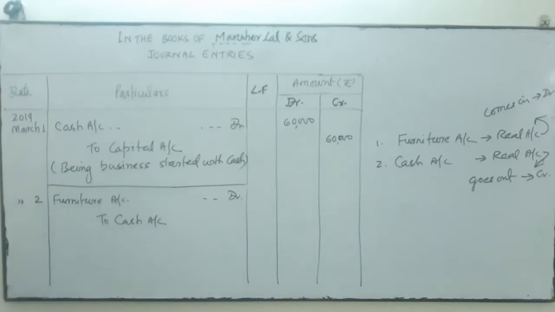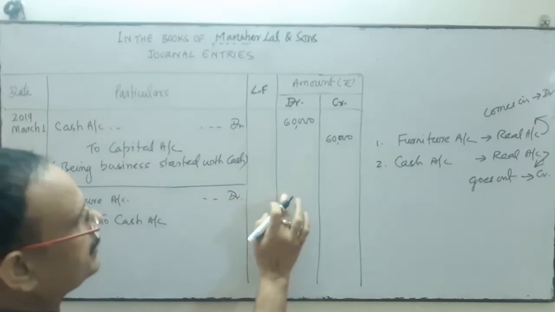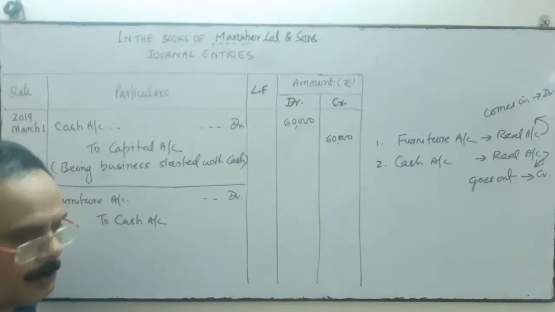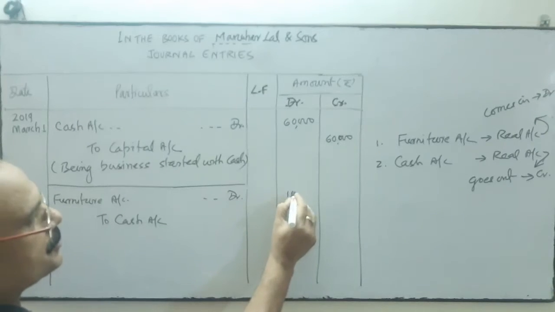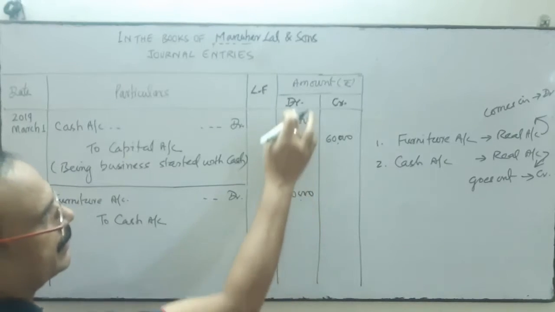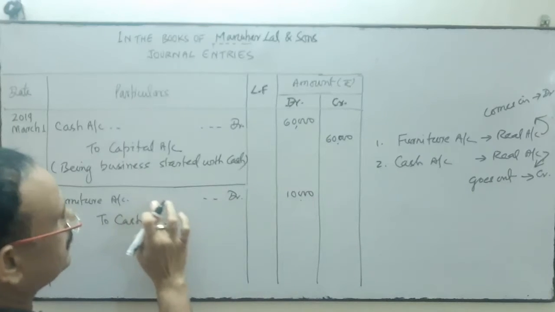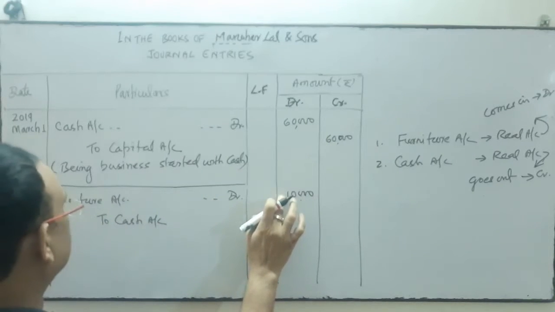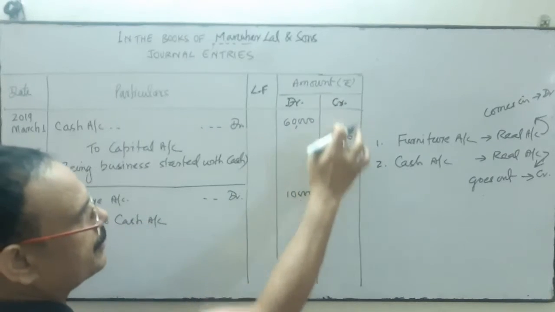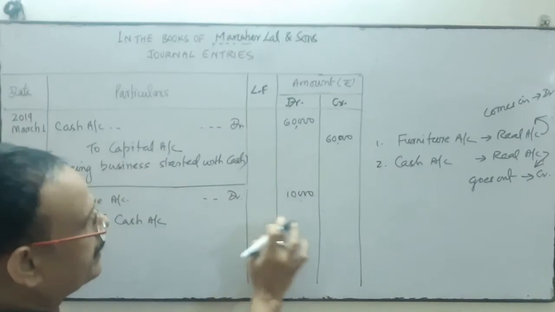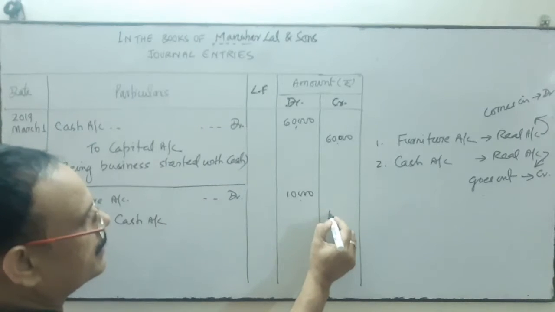Just in front of the furniture in the debit side, the amount is how much? Amount is 10,000. So furniture purchased for 10,000 debit. In the debit column, just in front of that furniture I have written 10,000, and cash is credit. So in the credit column I will write it straight, just in front of this 10,000.